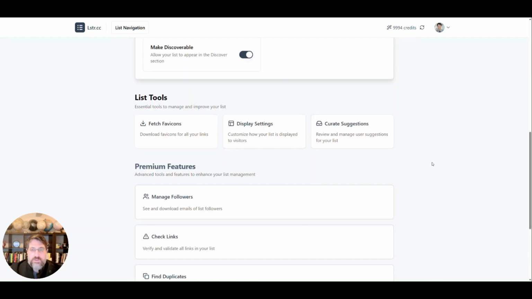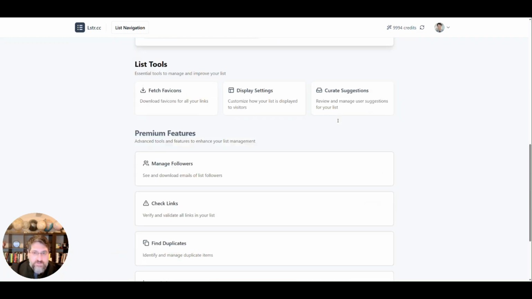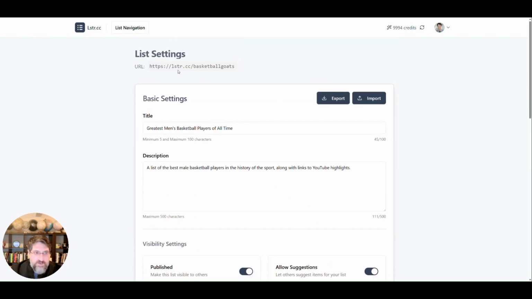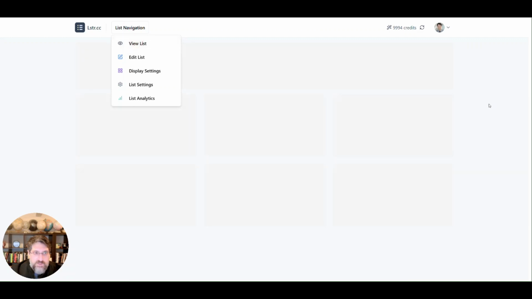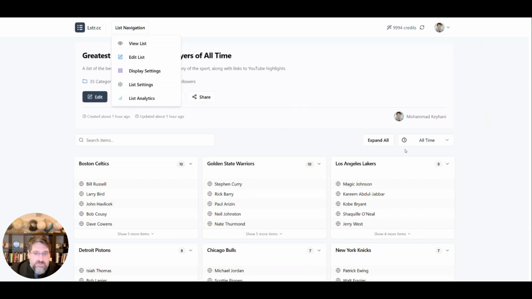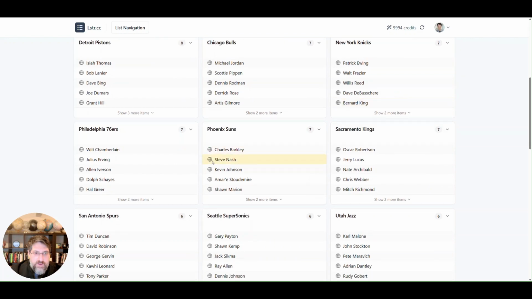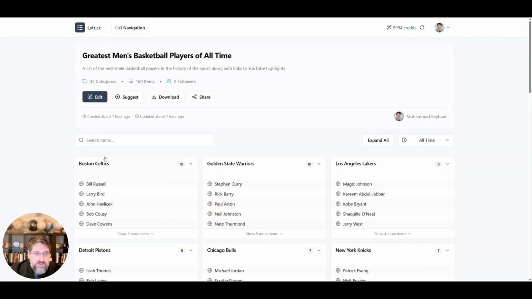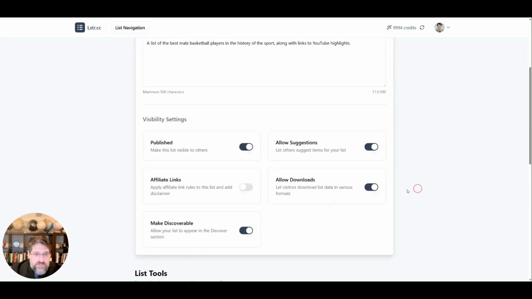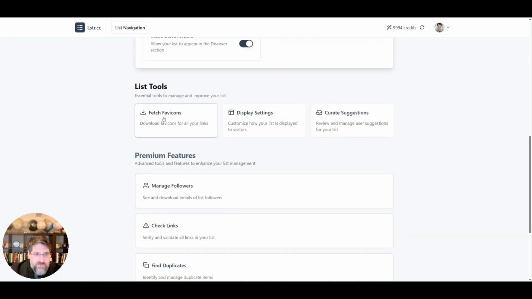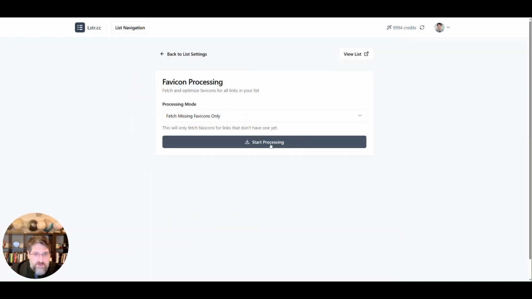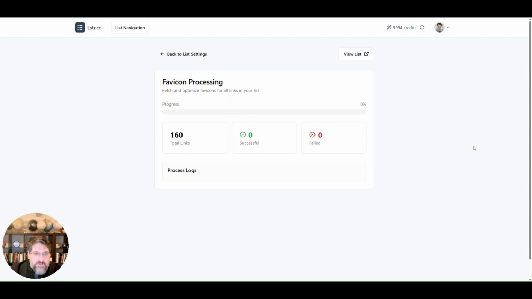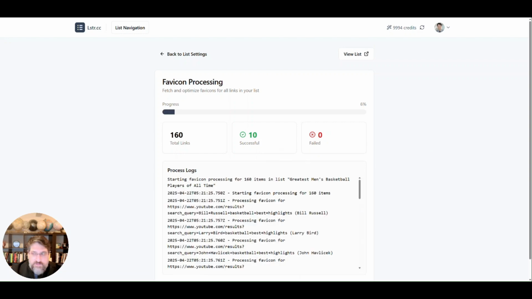Right, once the upload is done, and it can take a little bit of time, especially when it says 90% done, it'll bring you back to the list settings page. If you go to the view list page right now, you should be able to see the full list downloaded. But of course they don't have favicons. That's what happens when you import from a spreadsheet. But in the list settings page, there is a nifty tool called Fetch Favicons. And here you can easily fetch the favicons for all the list items.